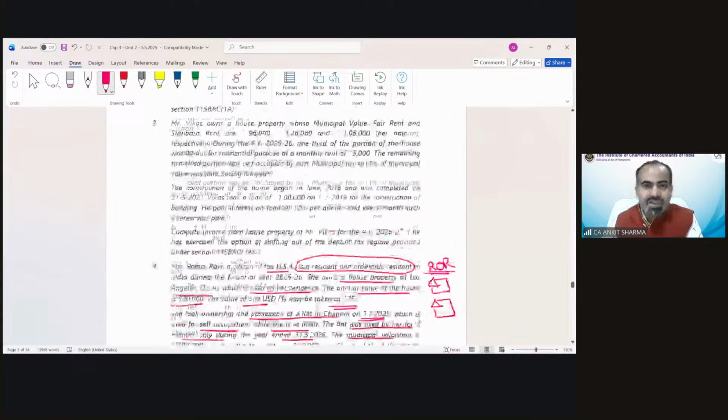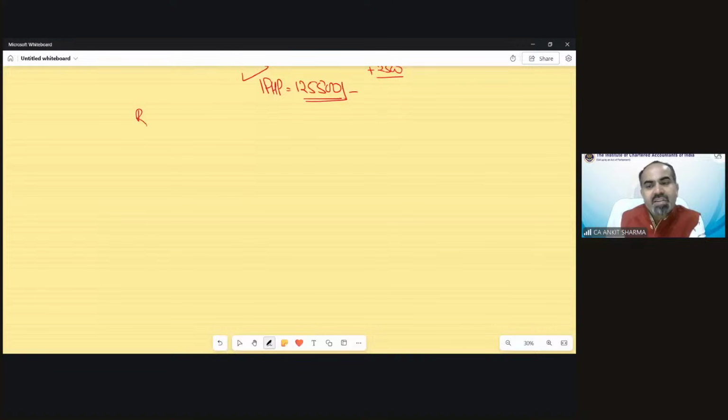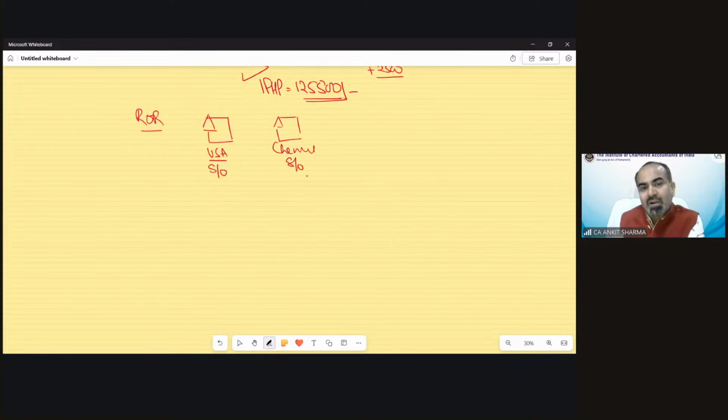And now you can see with the given information, the property has not been let out. Technically, if you will see, one property is outside India. She's a resident and ordinarily resident. And one property is in USA. And let me tell you, it is not let out. It is used for self-occupied purpose. One is in Chennai. That is also self-occupied, only for 7 months. But for the rest of the months, it is vacant. It has not been let out. And because it is not let out, only self-occupied and vacant, so still it would be treated as self-occupied.